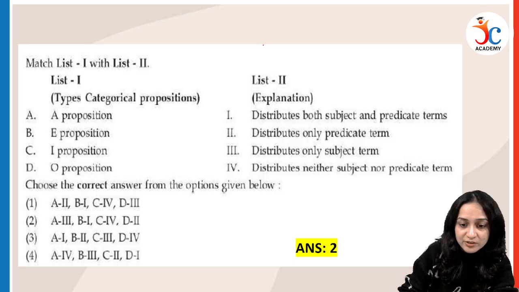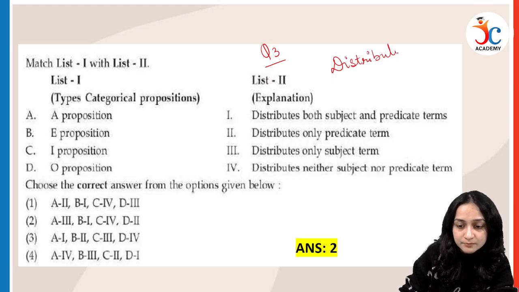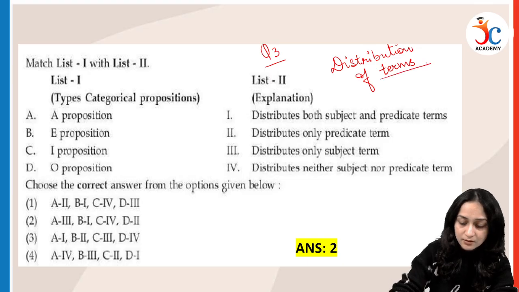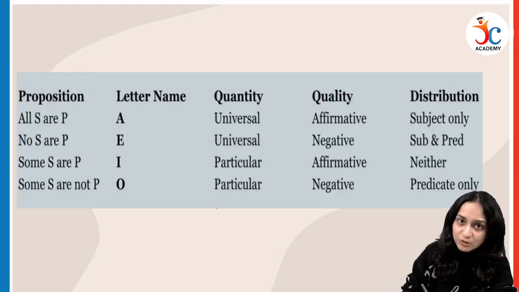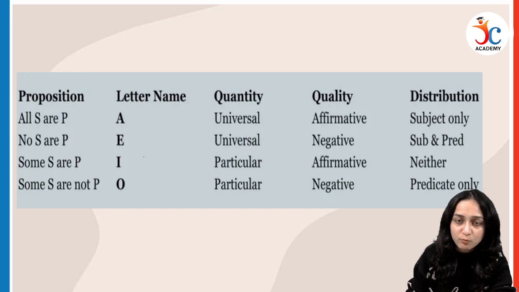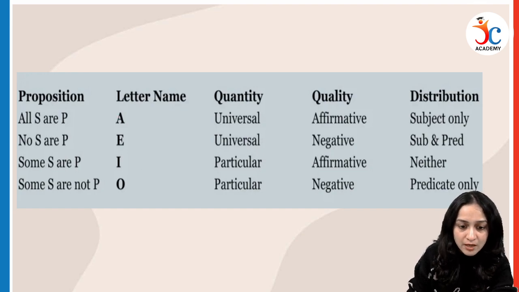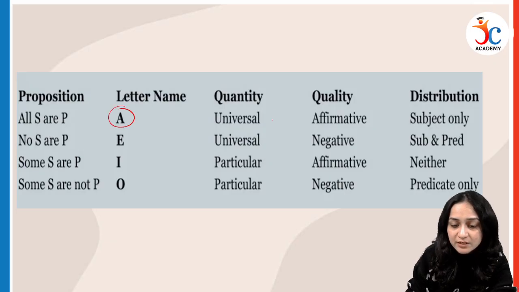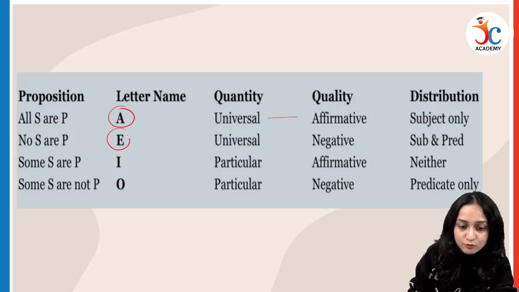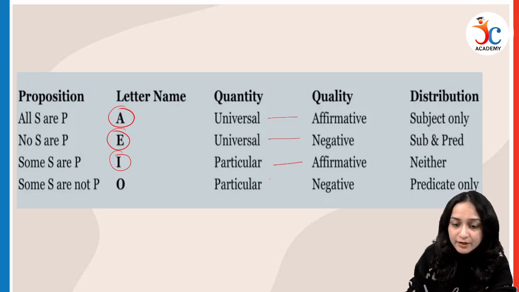Next question, question number 3. The topic is distribution of terms. Now, we will study the concept first. We have 4 propositions: A, E, I and O. A stands for universal affirmative, E stands for universal negative, I stands for particular affirmative, and O stands for particular negative.